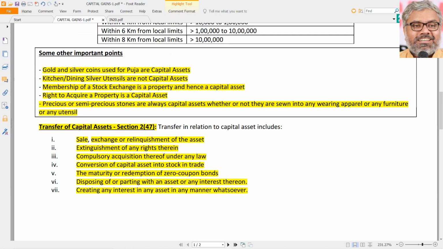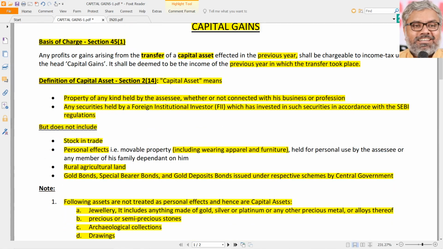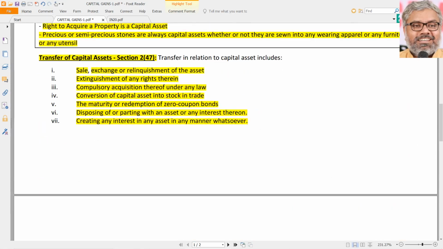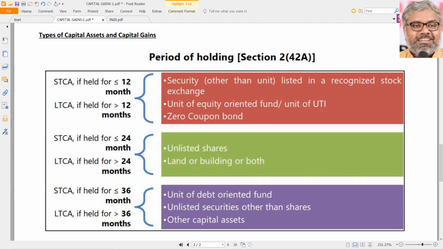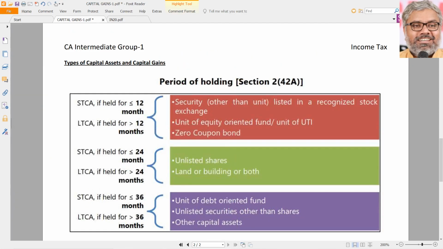That's what section 45, which is the charging section of capital gains, has told us. But the story is not over. Once we have known whether it is a capital asset or not, we need to also look at whether that capital asset is a short-term capital asset or a long-term capital asset. Why is that? Because if the asset is a short-term capital asset, the gain or loss resulting from that will be called short-term capital gain or short-term capital loss. If the asset is a long-term capital asset, the gain or loss resulting from that will be called long-term capital gain or long-term capital loss.